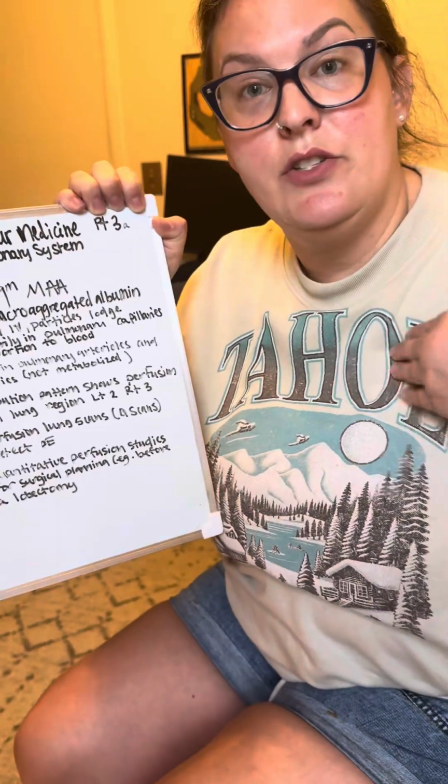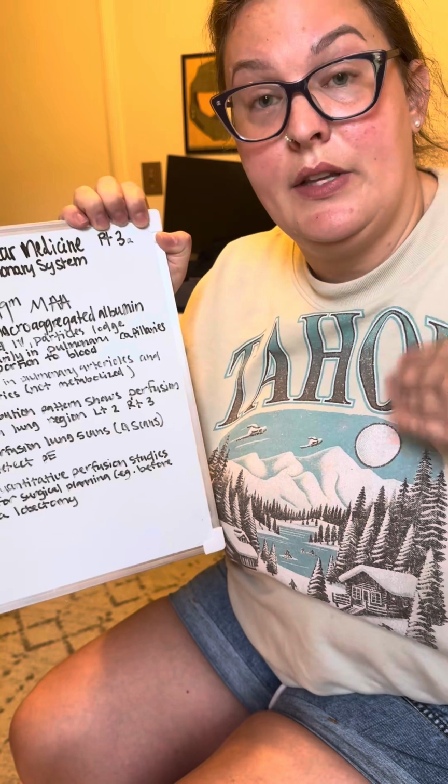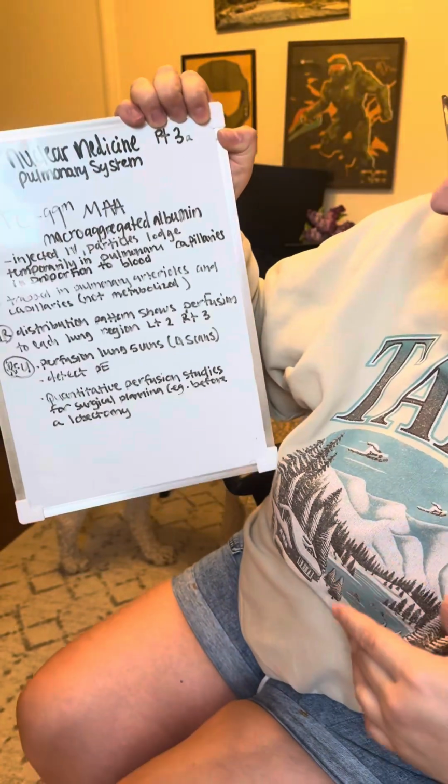The left lung has 2 regions and the right lung has 3. So we're going to say they're lobes. The left has 2 lobes, the right has 3 lobes.